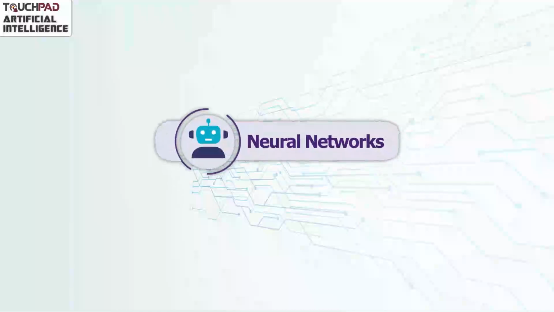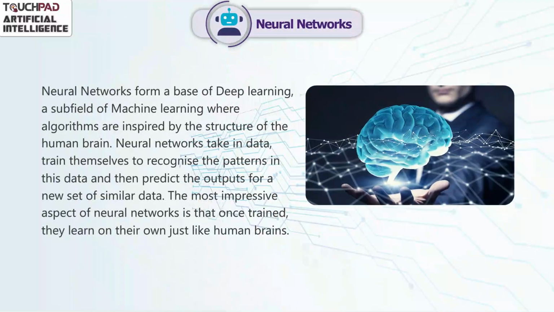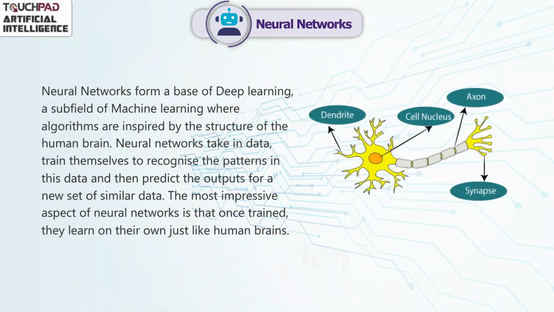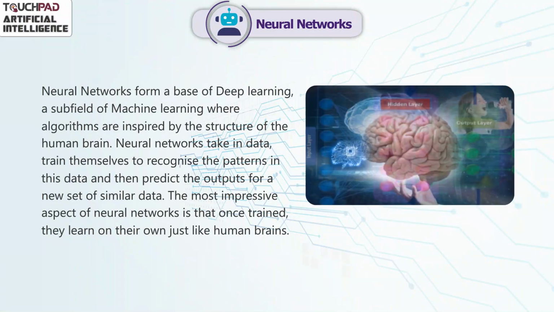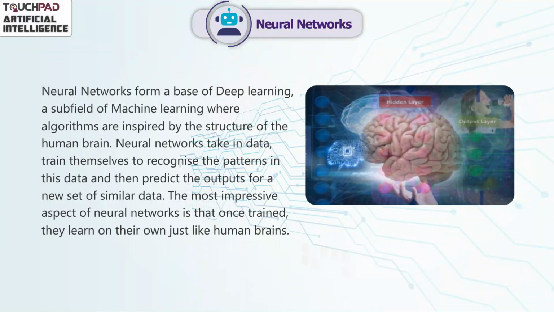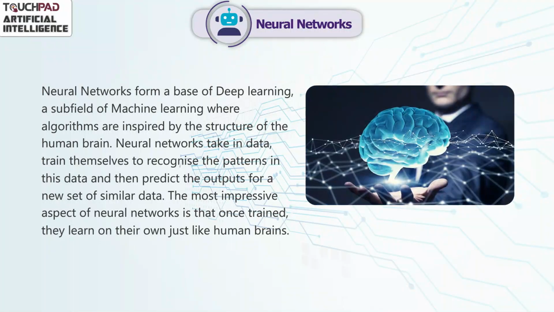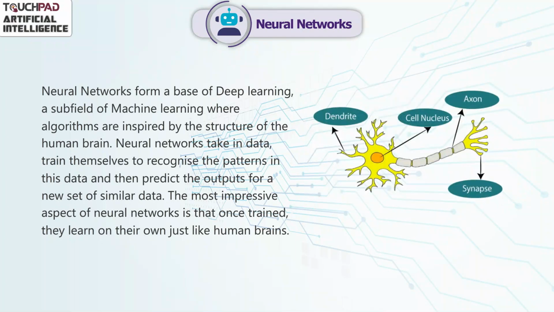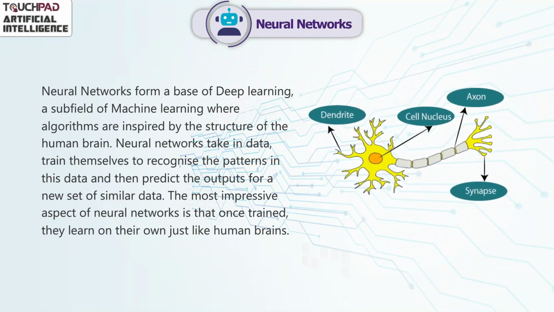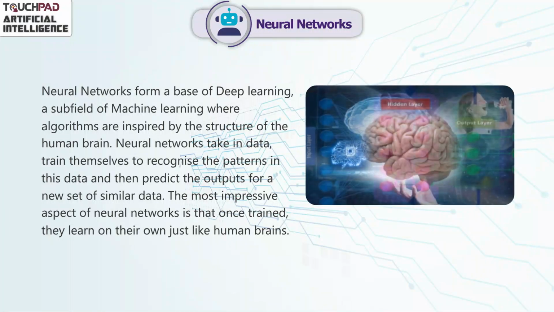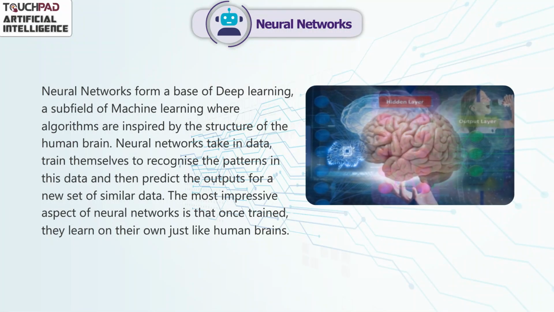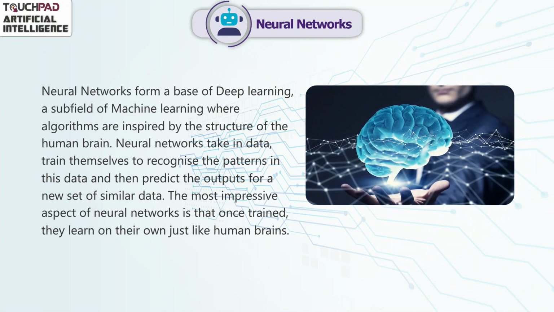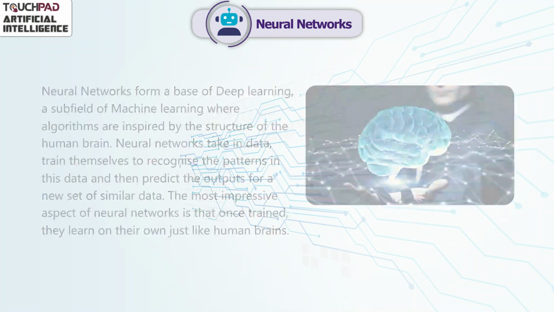Neural networks. Neural networks form the base of deep learning, a subfield of machine learning where algorithms are inspired by the structure of the human brain. Neural networks take in data, train themselves to recognize the patterns in this data, and then predict the outputs for a new set of similar data. The most impressive aspect of neural networks is that once trained, they learn on their own just like human brains.